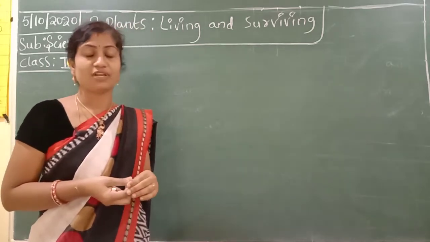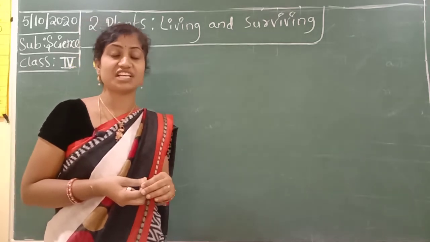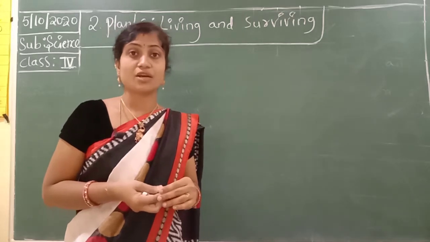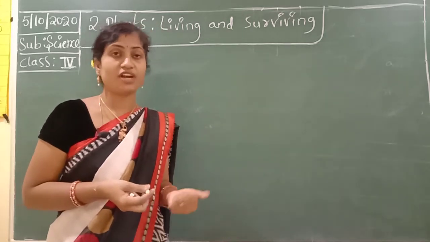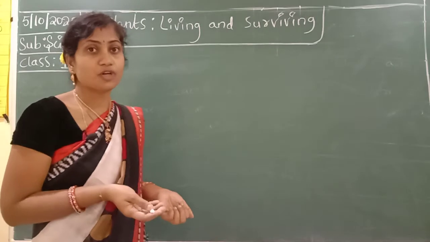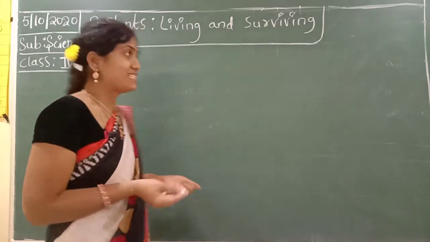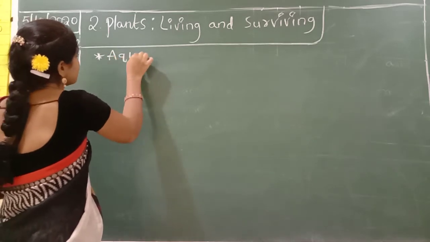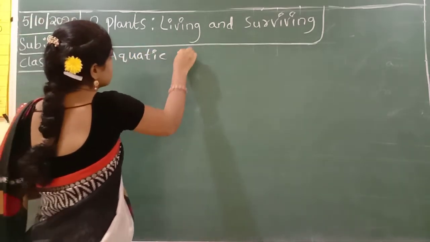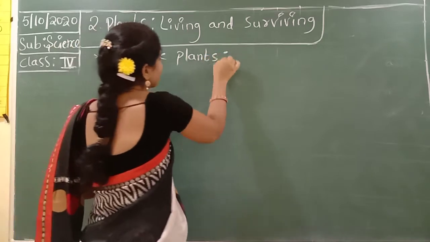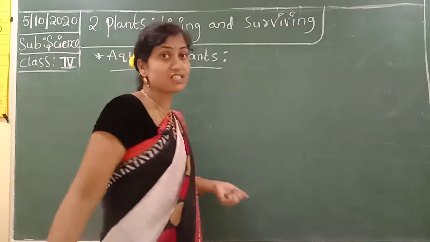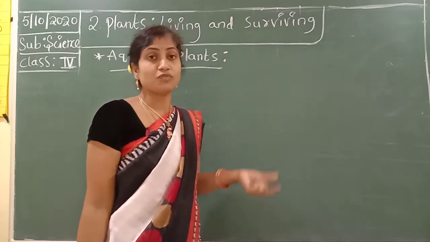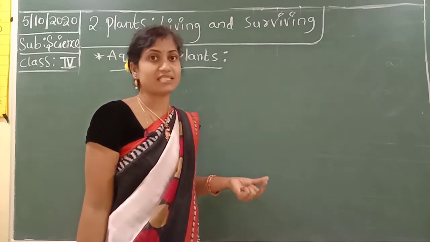Many different types of plants grow on land, in plains, hilly areas, marshy areas and deserts. We know that very well. So today our new topic is aquatic plants. Aquatic plants are plants that grow in water, only in water. These plants that grow in water are called aquatic plants.